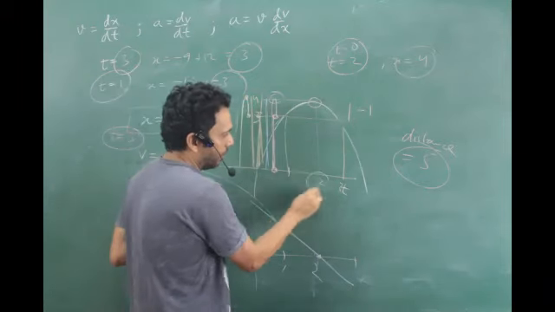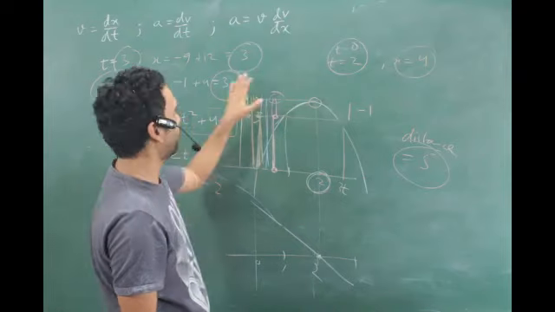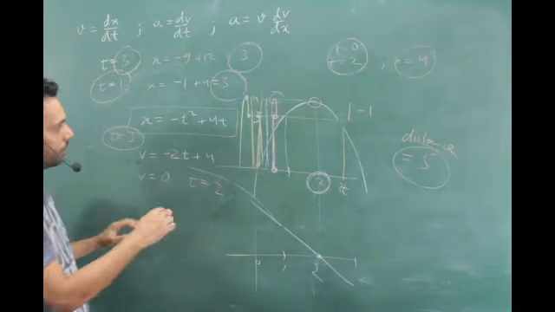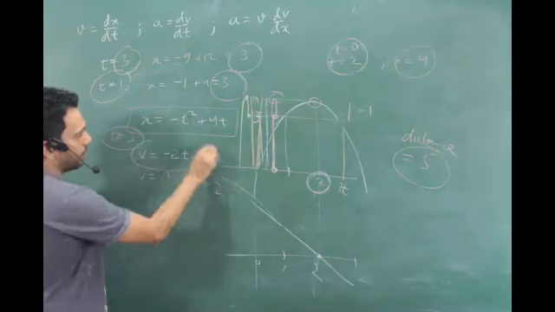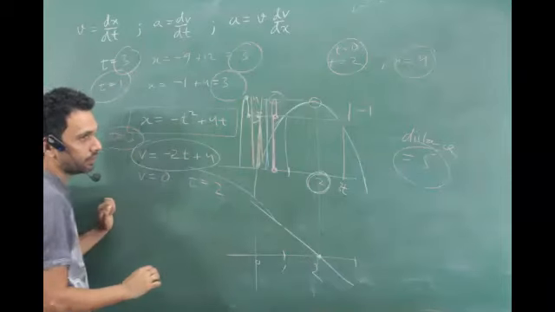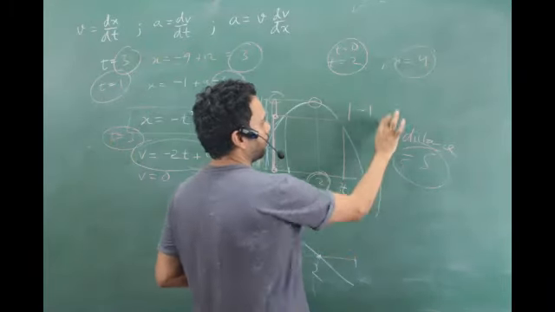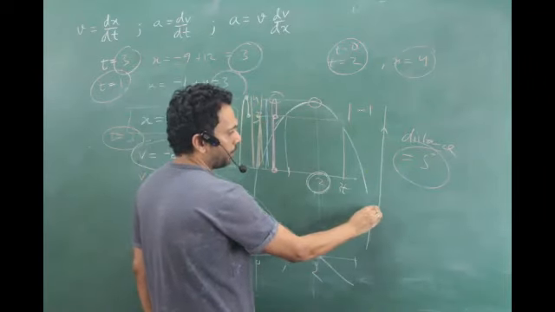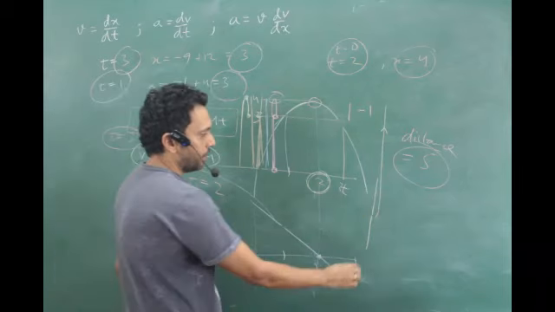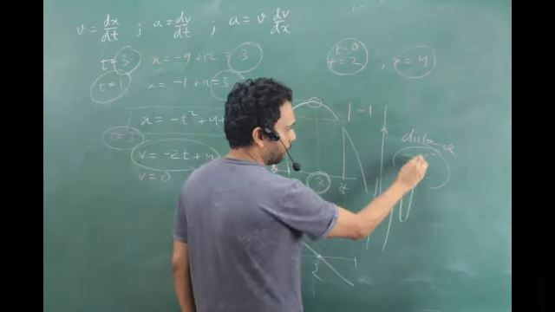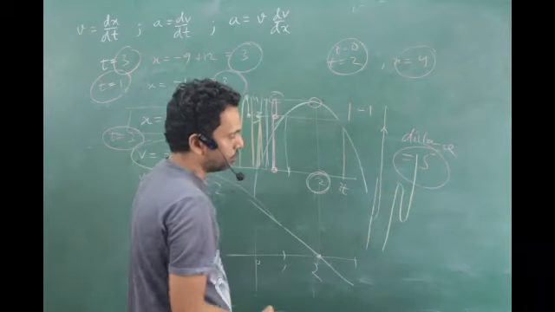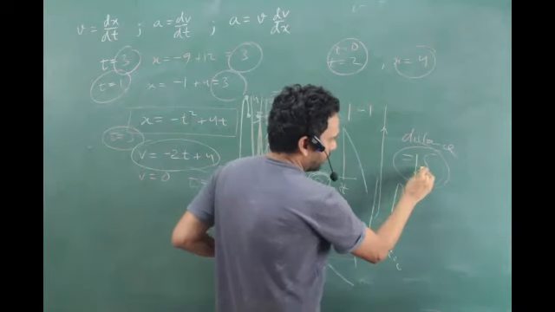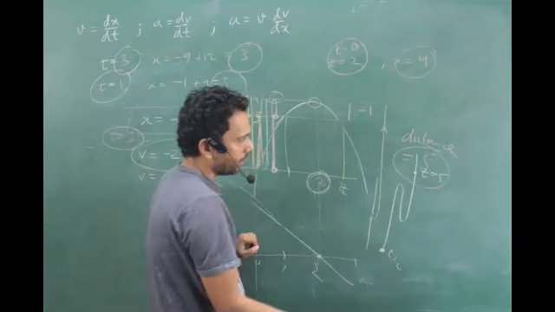So nobody is going to reveal that 2 thing to you. They will ask straight away 3 and they will not say to find out the 2 also. They will not give you a hint. How will you get that 2? You yourself have to cross check whether the particle was turning and coming back. If the particle is just going one side, then no problem. Displacement is distance. Particle is going and stopping a bit and then going ahead, still no problem. But if the particle is turning back and turning forth, which is what I was planning to give you, but I'll not give you now, and ask you from t is equal to 0 to t is equal to say 5, what is the distance covered?